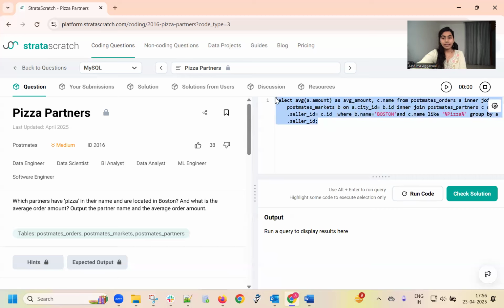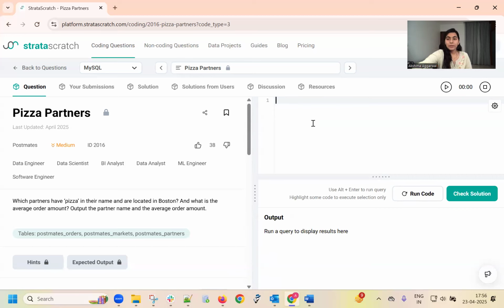Now we are going to write it one by one. What do we need first of all? In the output, the partner name and the average order amount. Okay. Now select. What do we need? The average order amount. Amount is present in the first data frame. Let's rename the data frames.